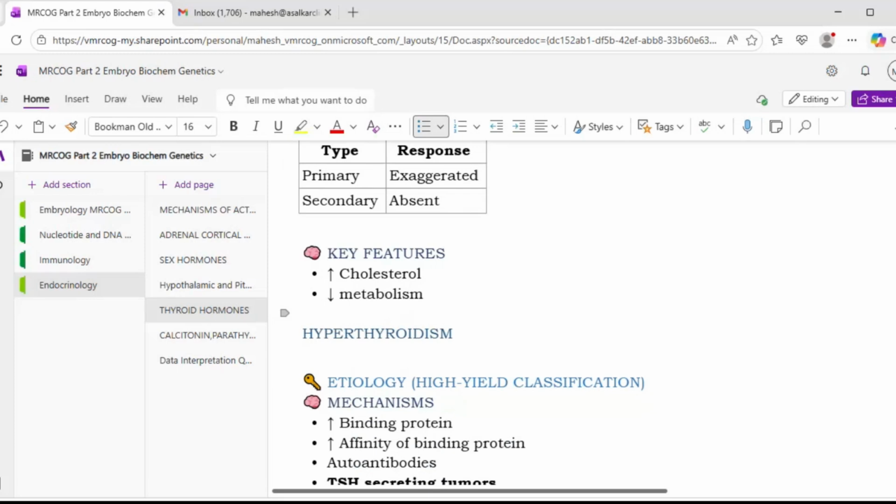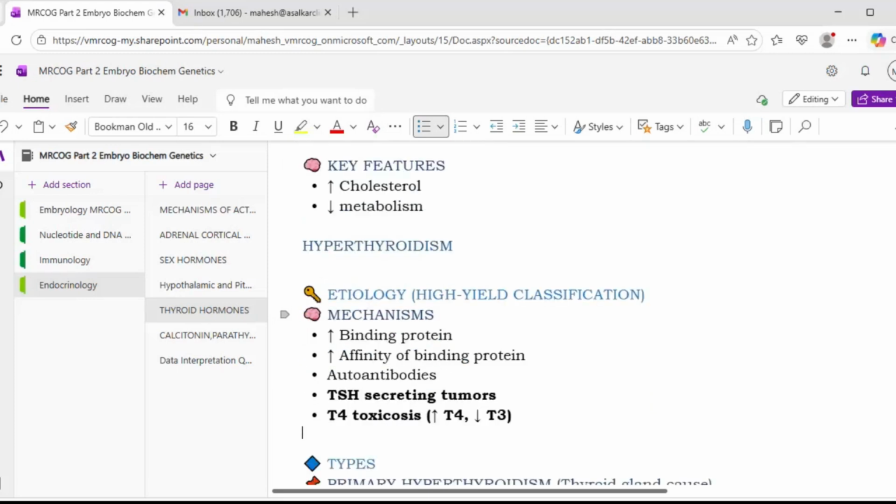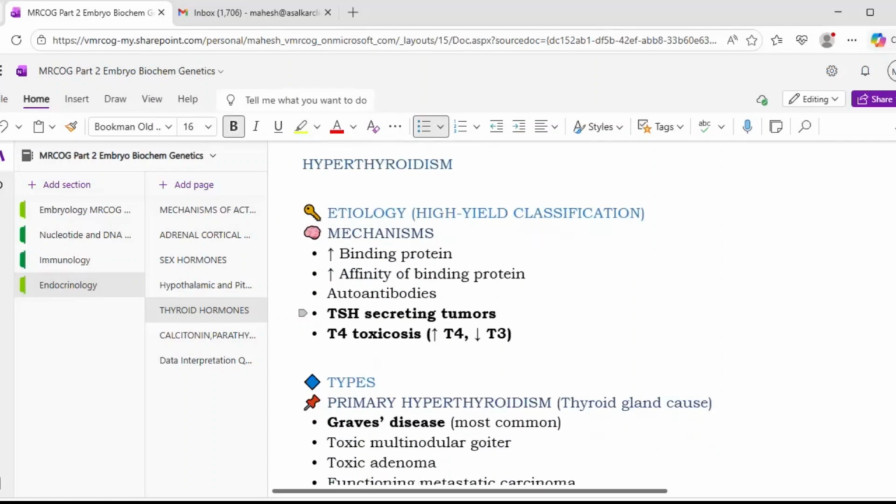Now coming to hyperthyroidism. What happens in hyperthyroidism? The mechanism is an increased binding protein, an increased affinity of the binding protein. Then there are autoantibodies, TSH secreting tumors, and T4 toxicosis. That is the increased T4 level, and there is a decreased T3 level. So these are the mechanisms by which hyperthyroidism will present.